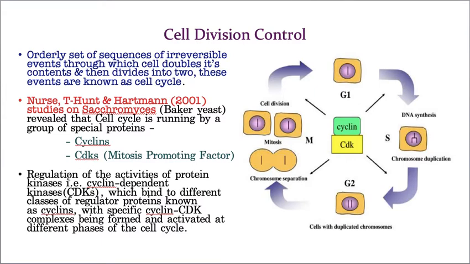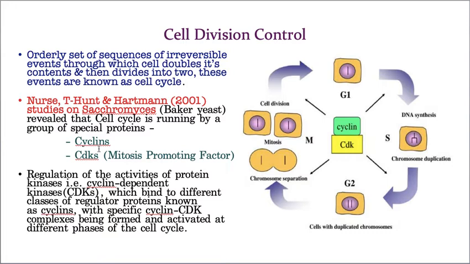See, regulation of the activities of protein kinases, that is cyclin dependent kinases, happens when they bind with the different types of cyclins. That means when the cyclin dependent kinase binds with different types of cyclins, they can control various phases of the cell cycle.